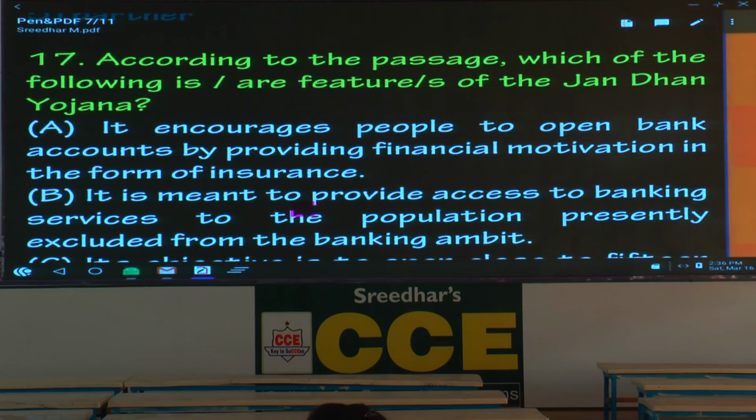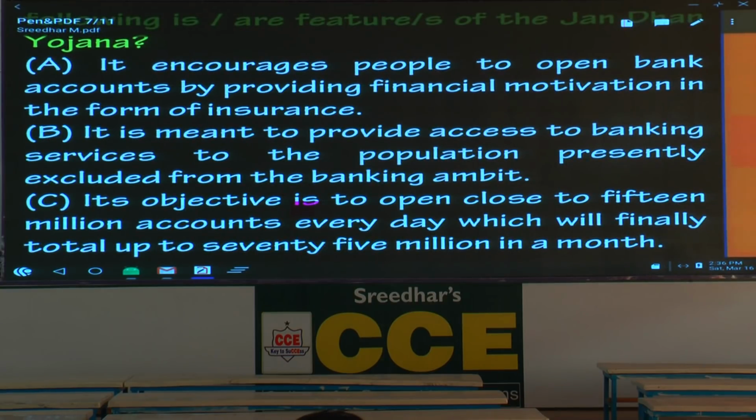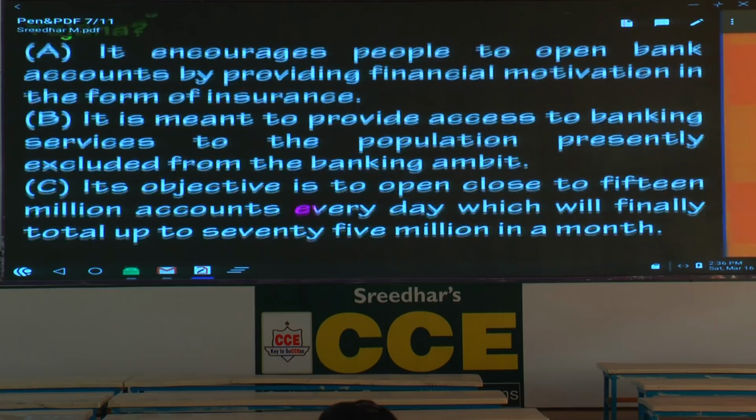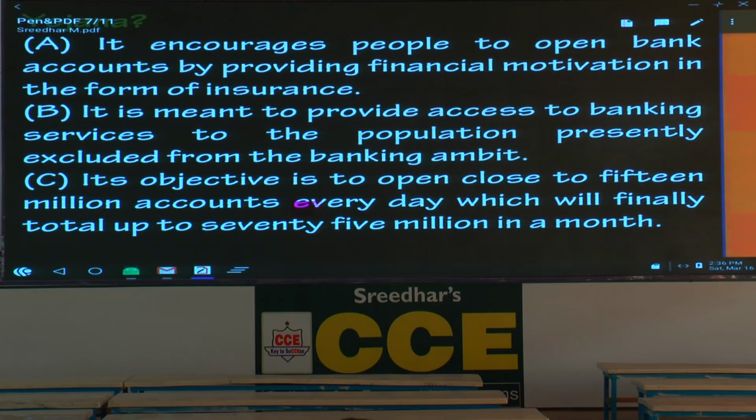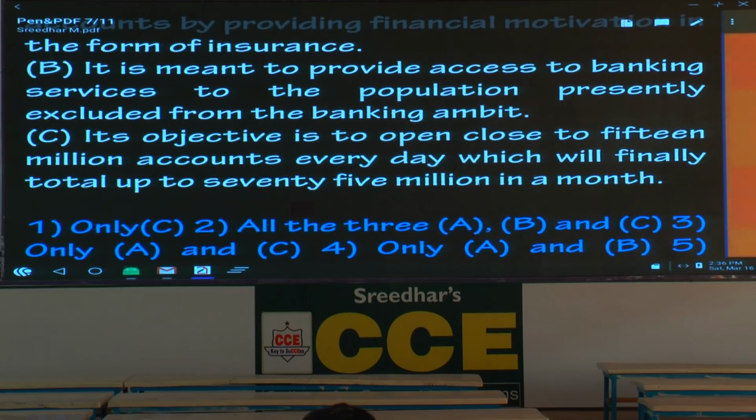17. According to the passage, which of the following is or are feature or features of the Jan Dhan Yojana? This is purely based on common sense, and if you read the passage or don't read the passage, you can decide. What is the first option? It encourages people to open bank accounts by providing financial motivation in the form of insurance, right? Mentioned. It is meant to provide access to banking services to the population presently excluded from the banking ambit. This is also right. Underline the word ambit. Banking ambit means what? Banking sphere, field, sphere, field.